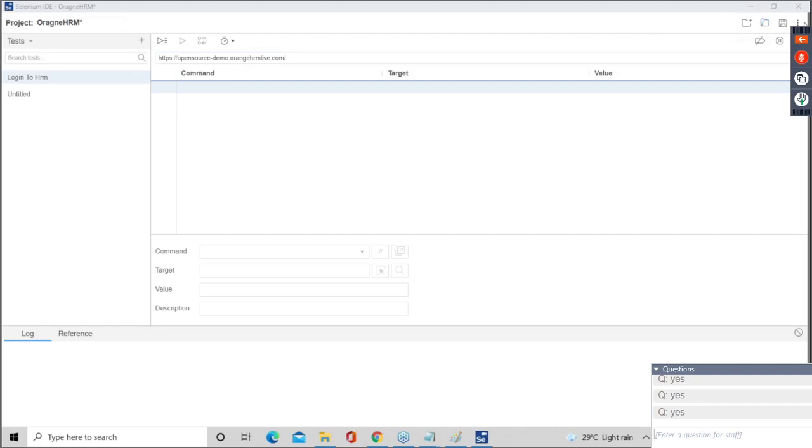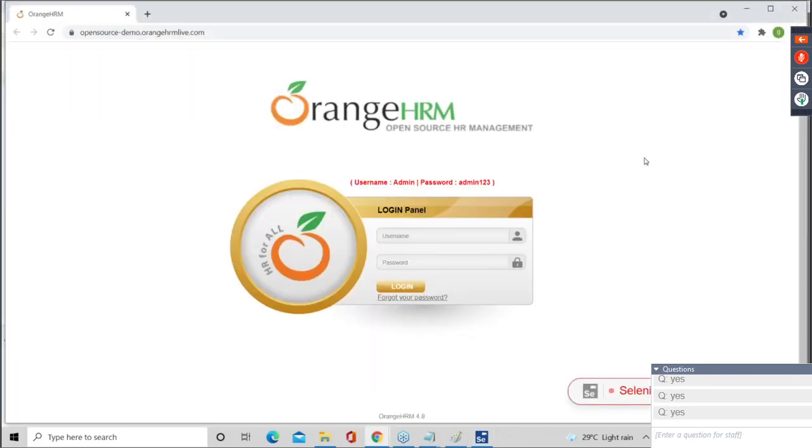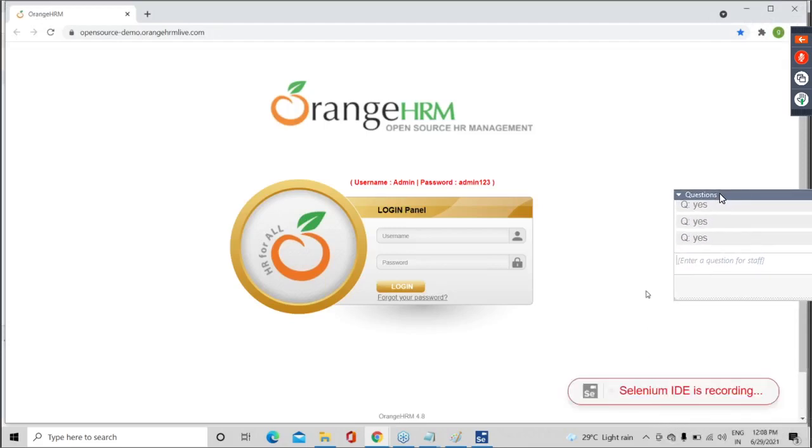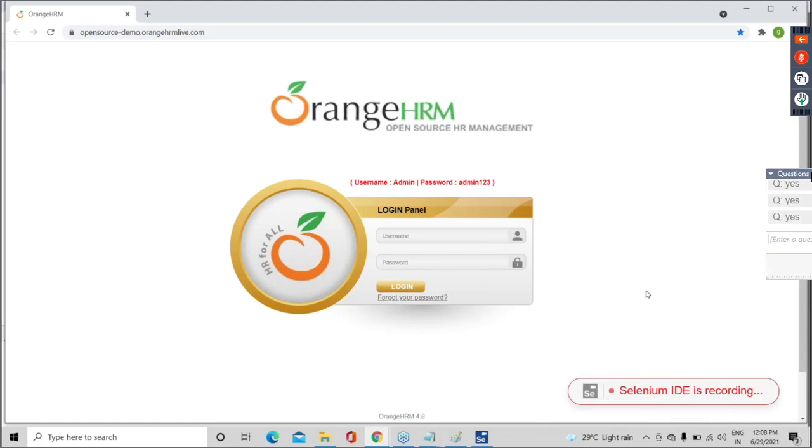Now, after that, what you need to do? Go to the start record button. Can you see this start record button? Everyone? Be fast, guys. Give reply. Start record button. See? Guys, can you see the browser launch? And can you see the message? Selenium IDE is recording. Everything on the screen Selenium IDE is recording.